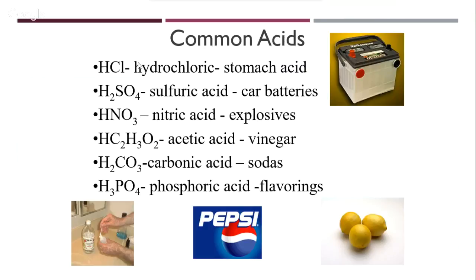Then we have nitric acid. Nitrogen is involved in making a lot of explosives, for example, trinitrotoluene, RDX. In all of these substances, nitrogen is a very, very important component, and that's where nitric acid is utilized efficiently, and it's present all the time. The last one is acetic acid.